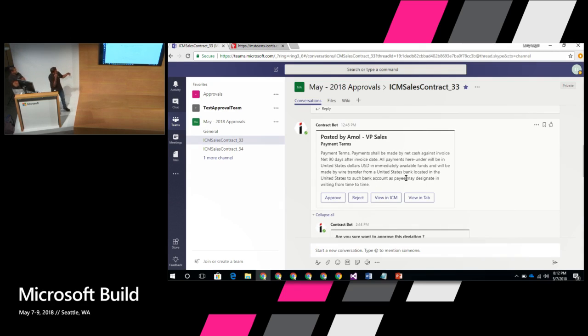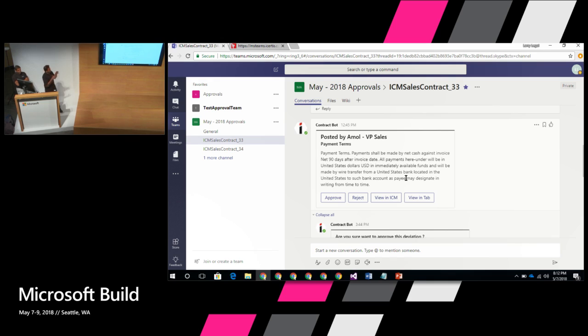So as you can see, this is not just a message. It's giving you a lot of rich metadata. And what we call in the bot framework, in this aspect of it, is the card layout, right? So it's a card, and it's an interactive card. So now we have all these options: they can approve this, they can reject this, or they can view this in the ICM application if they want more data about it, or you can view it in a tab. So these are all the four options that are provided.